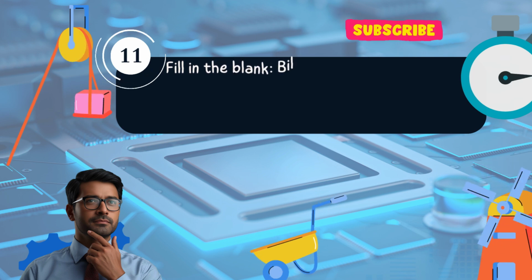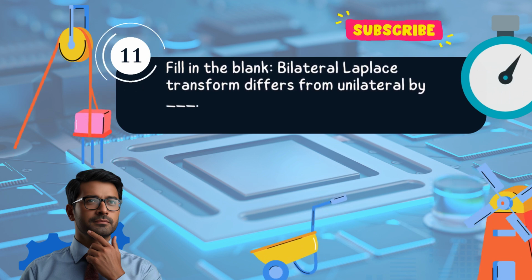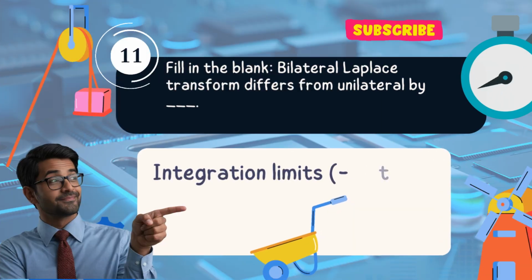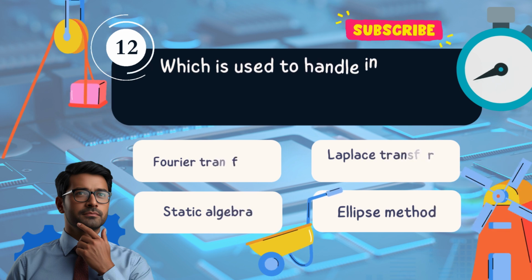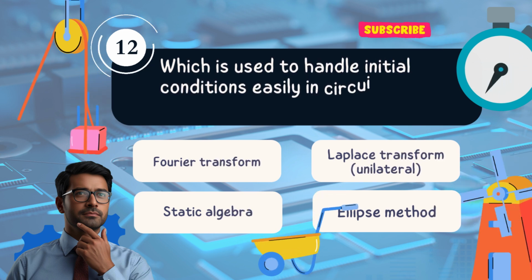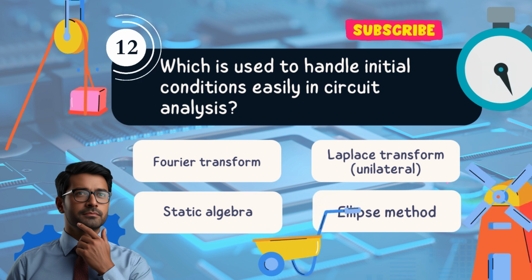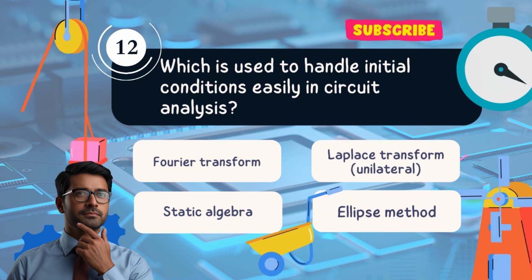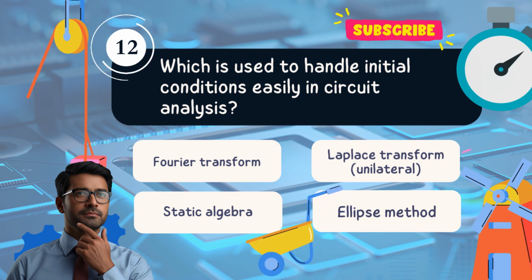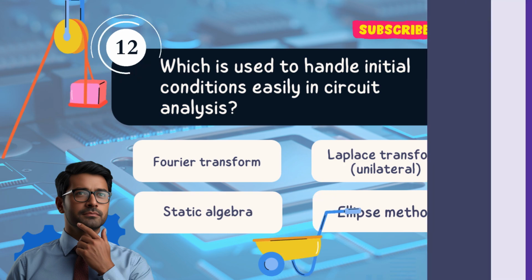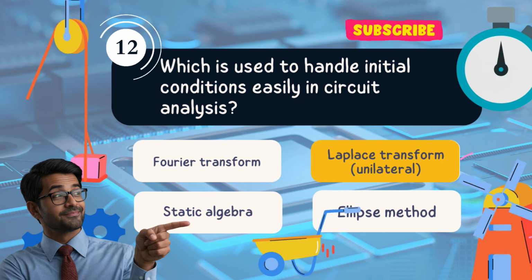Question 11. Fill in the blank. Bilateral Laplace transform differs from unilateral by dash. Answer: integration limits. Question 12. Which is used to handle initial conditions easily in circuit analysis? a. Fourier transform. b. Laplace transform using unilateral form. c. Static algebra. d. Ellipse method. Answer: b. Laplace transform using unilateral form.